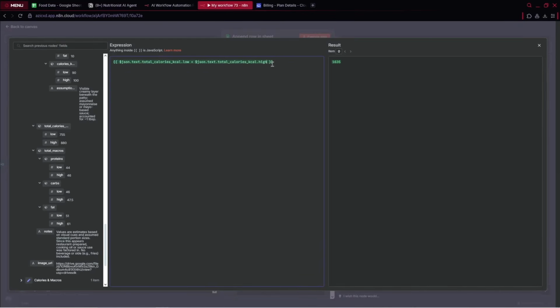Also, additionally, what we can do, we can divide it by 2. We can do this because it will divide this specific number firstly, but we need to take the entire counted number. So in that particular case, let's provide the brackets. And yeah, we've got the estimated value of calories.